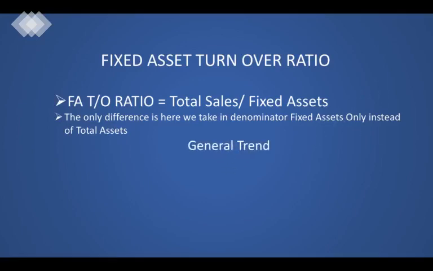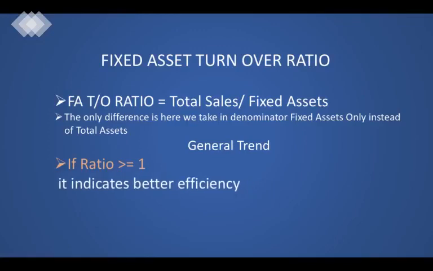The general trend signifies that if the ratio is greater than or equal to 1, I repeat, greater than or equal to 1, it would indicate better efficiency. It means that you are investing more in sales rather than in fixed assets. And if the ratio is less than 1, it would indicate inefficiency of that company.